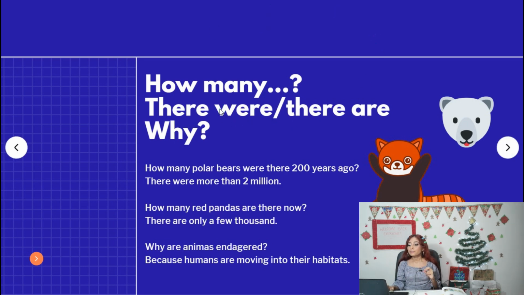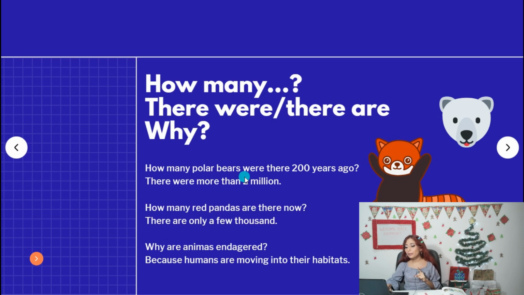For example, there were is going to be used in past. Okay, there are is used in present. Now we are going to see some examples in here. How many polar bears were there 200 years ago? Okay, so look at this. We have the question mark because how many is always going to be a question.